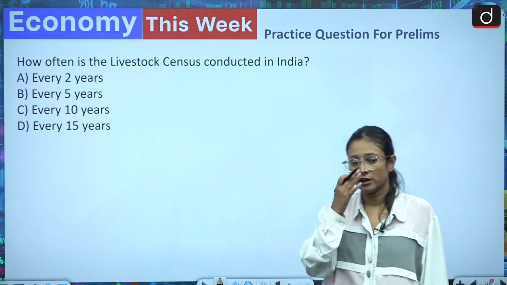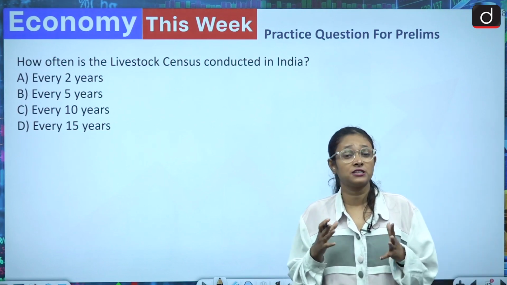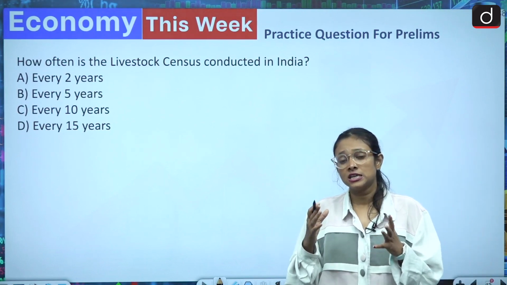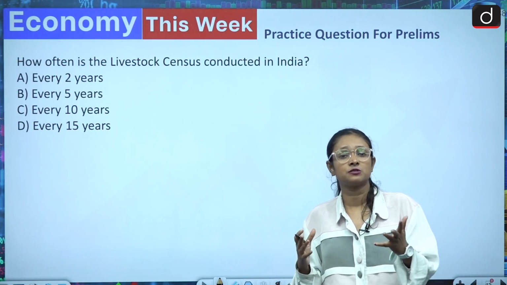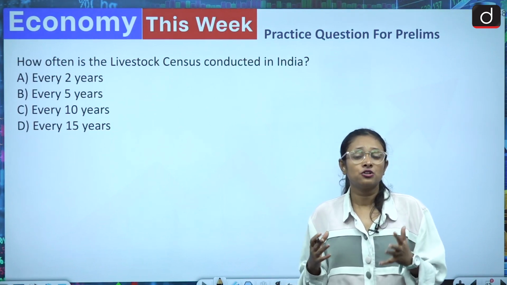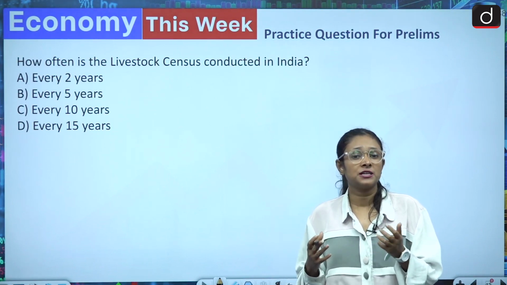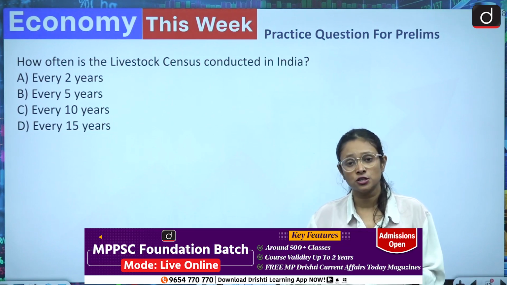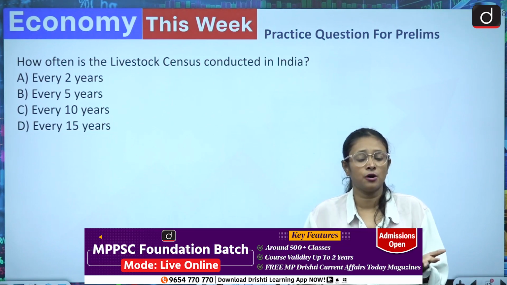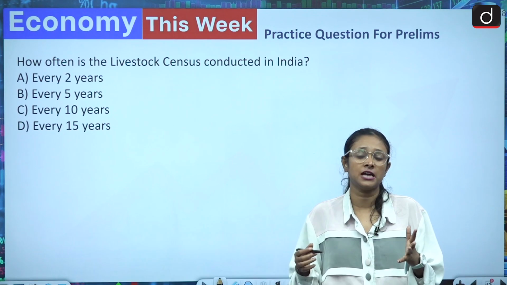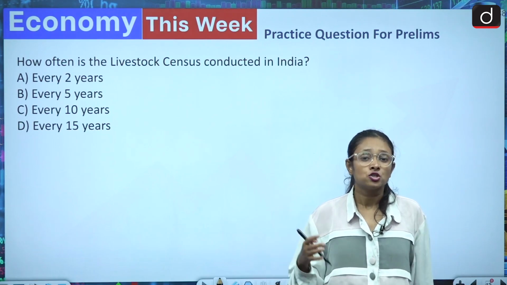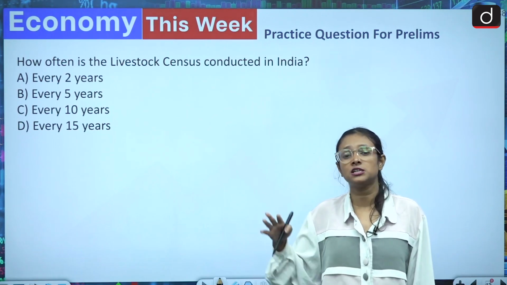Before moving to the question round, you may have heard that the festival season is coming, and there is another topic related to it. During the festival season the purchasing capacity of the consumer rises, and of any population you can see that purchasing capacity rises. So what is the tendency behind it? What are the reasons for it?